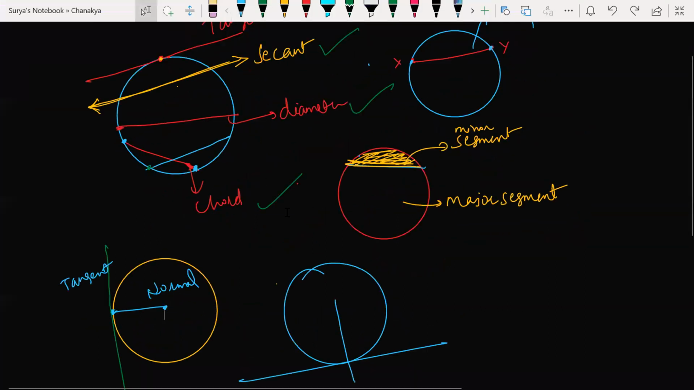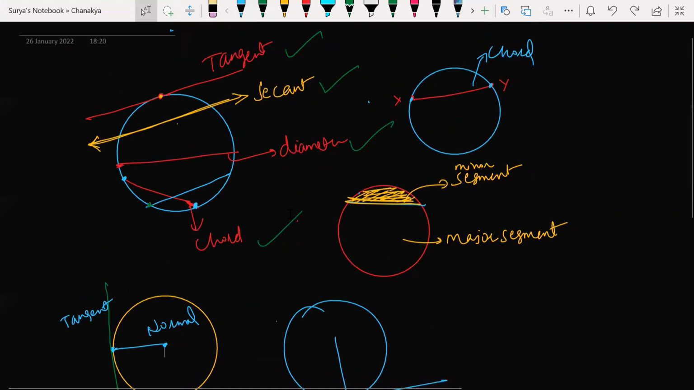Hope it is clear. So ये आपको अच्छे से समझ में आना चाहिए. Chord क्या होता है, segment क्या होता है, diameter क्या होता है, secant क्या होता है, tangent क्या होता है, normal क्या होता है. हाँ, I mean normal तो आपका अभी in 9th standard you will not learn. Probably in upcoming classes you will be learning, 11th or 10th. Okay, ठीक है. So this is what you must know here.